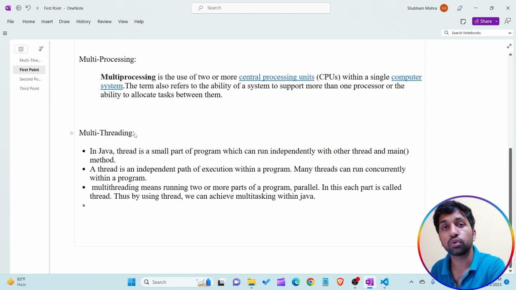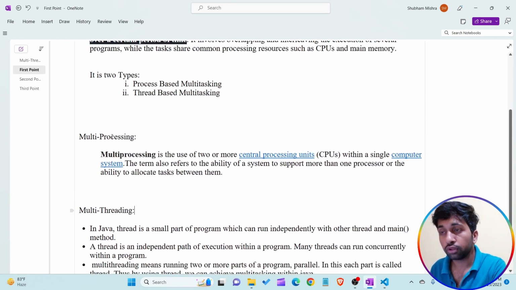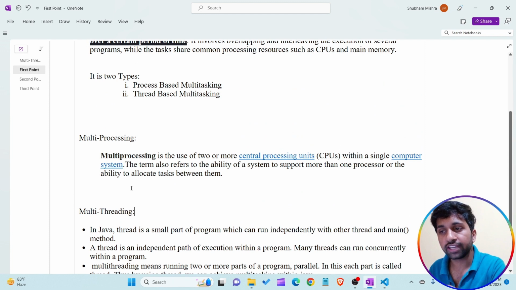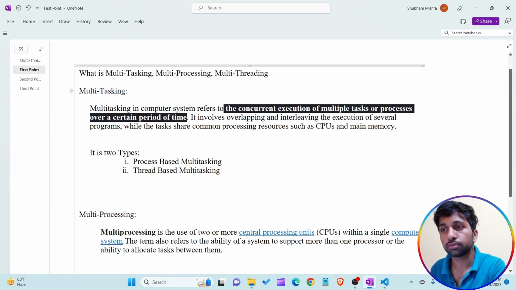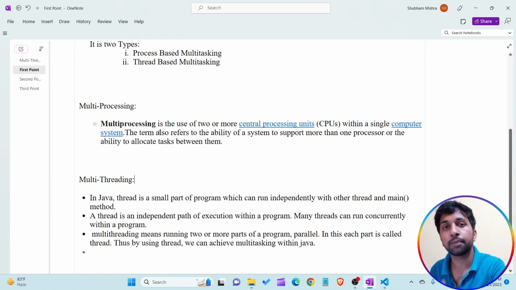I think you are able to understand the meaning of multi-threading and the basic differences between multi-processing, multi-tasking and multi-threading. You have to understand that multi-processing as well as multi-threading both come under multitasking, which means we are able to perform multiple tasks at the same time.